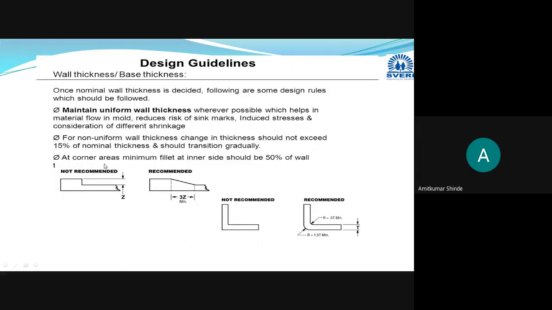And whichever corners are there, instead of sharp corners, radius or fillets are provided. Generally this radius, whichever radius we are providing, is 50% to 70% of the minimum wall thickness. That we are going to study in brief in the design of the radius part or design of the corner part. But here you can remember that whenever you are providing this radius, instead of sharp edges, a radius is provided, and that radius is 50% to 70% of the wall thickness.